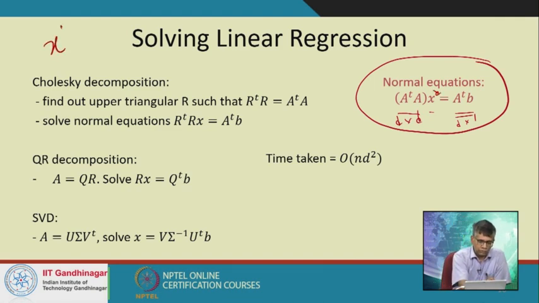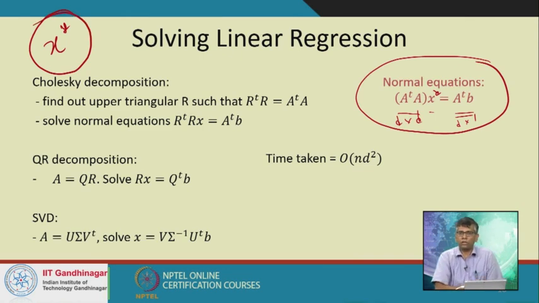Just to set the nomenclature, we'll call X star the optimal X throughout. The optimal X will satisfy this normal equation, and this we can get by differentiating the objective function and so on and so forth. And once we know this, we just need to solve this normal equation, and we can do it in various different ways. We could do it using Cholesky decomposition, which really works when A is very well conditioned.